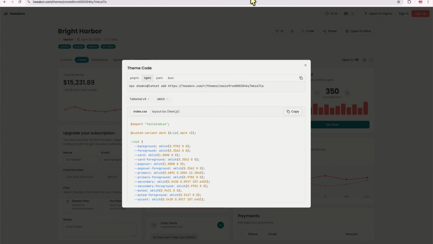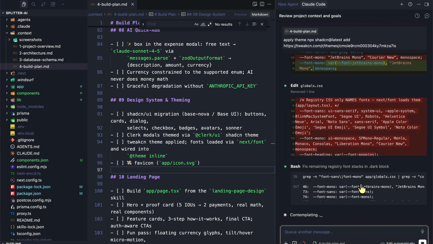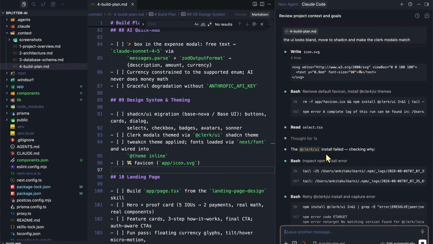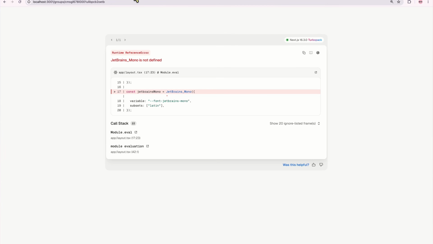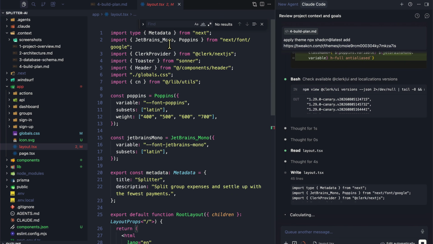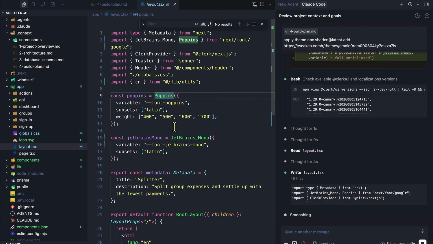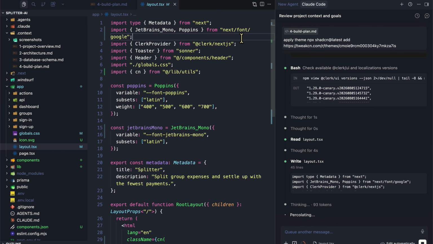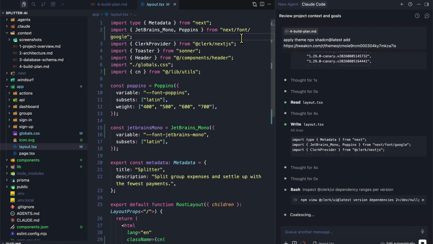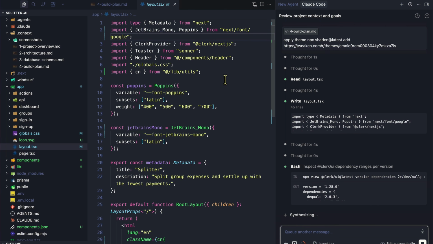If we go back to our application, it's still working on it, updating everything. Say yes. Something failed here, like install failed. It also removed the default icon. Let's give it a second to work. One thing is that this font needs to be available for it to apply. It's using the Poppins font and also the JetBrains font. I really love the next/font/google package because it automatically imports Google fonts and also tree shakes them, so that only the fonts that are included are available in our package.